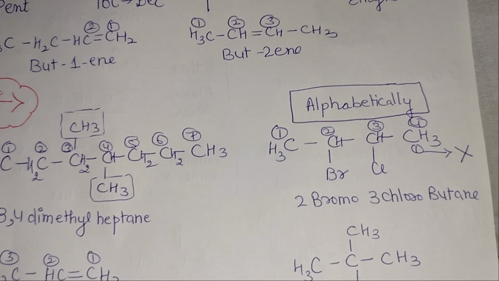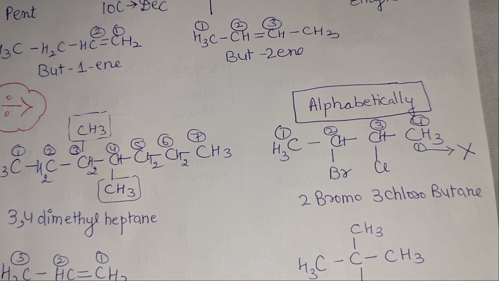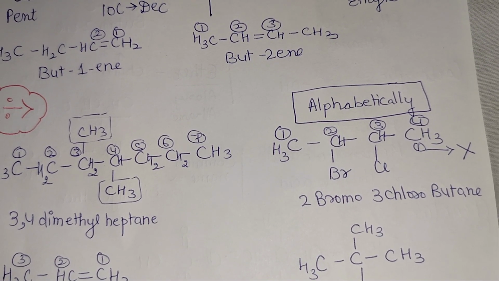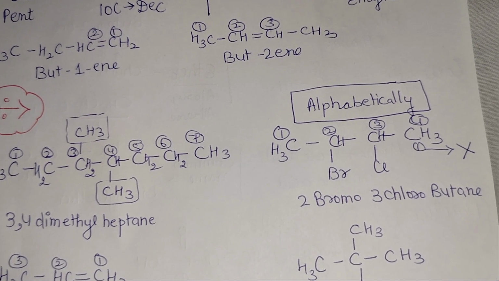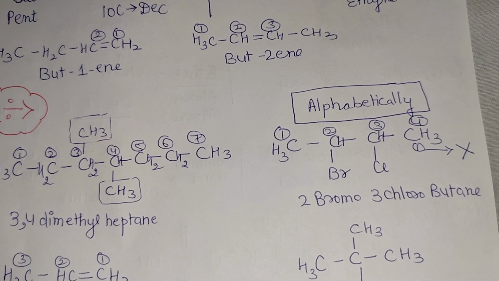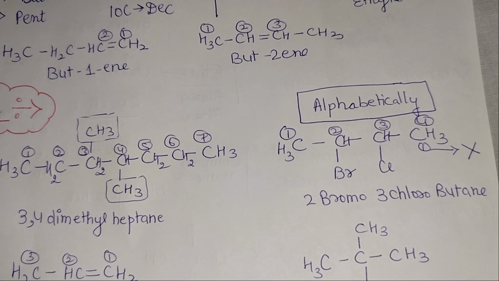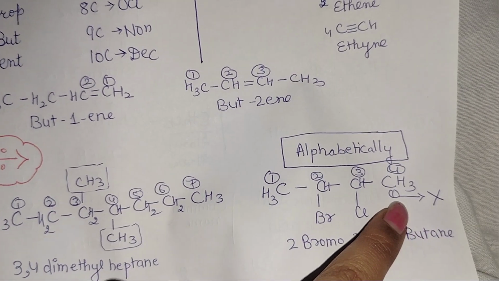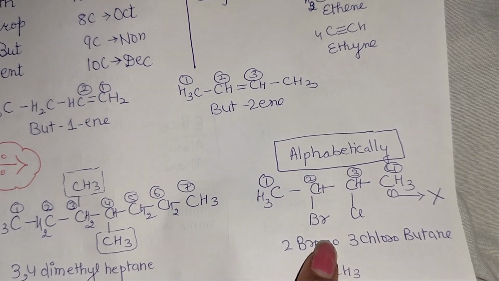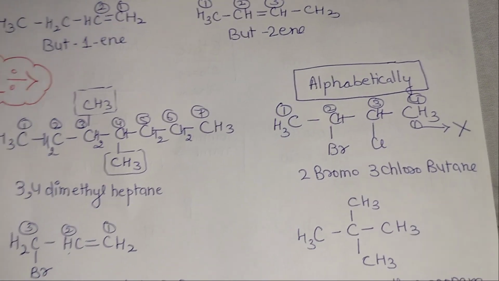Here you can see that we have 2 substituents. So it is a little bit confusing from where to start. Here we go alphabetically. All right, B comes before C. So we start the counting from here and not from here. So we write 2-bromo, 3-chloro, then butane.